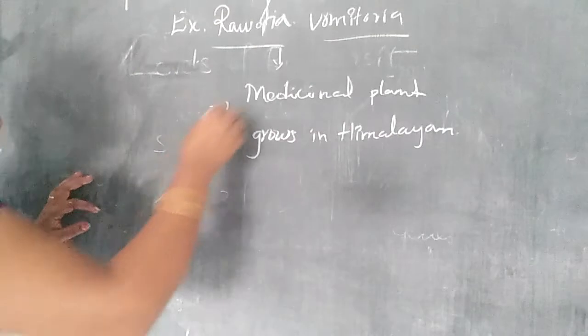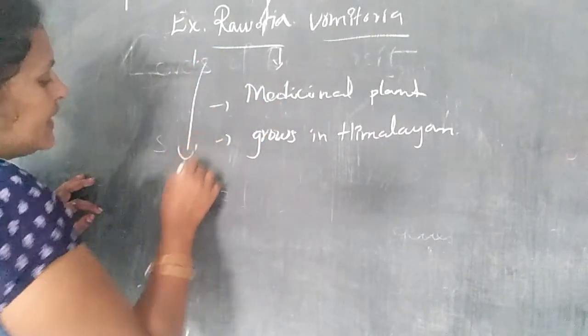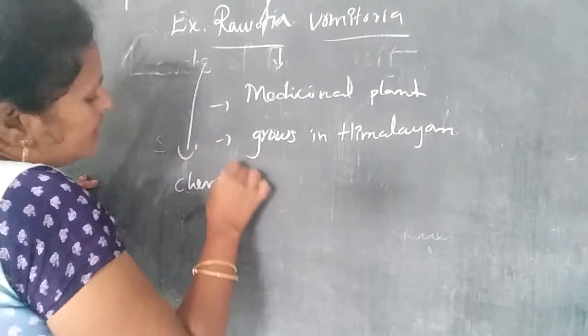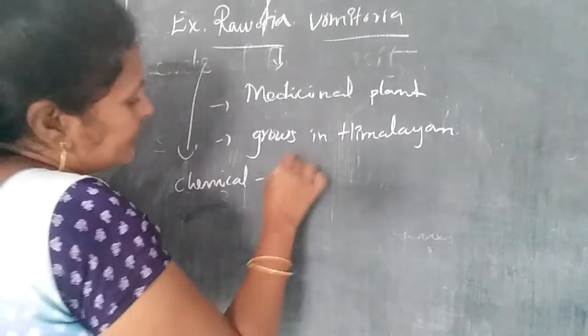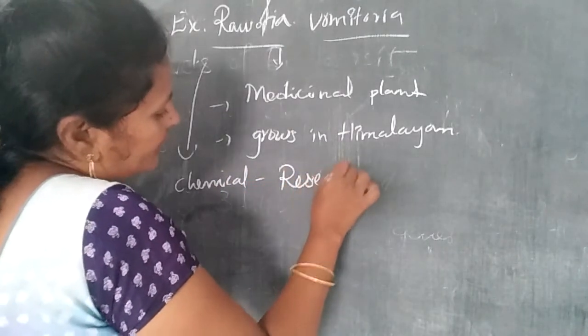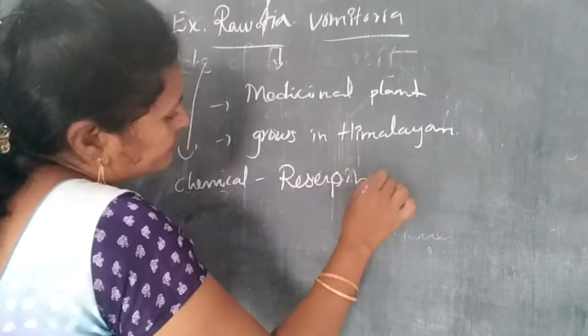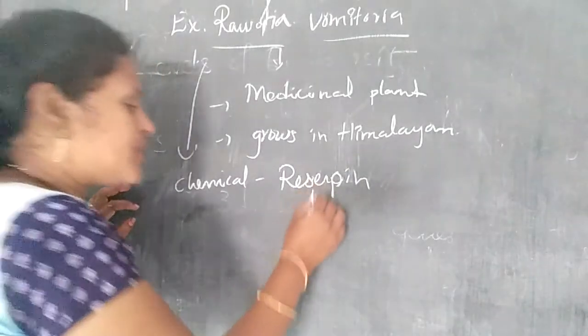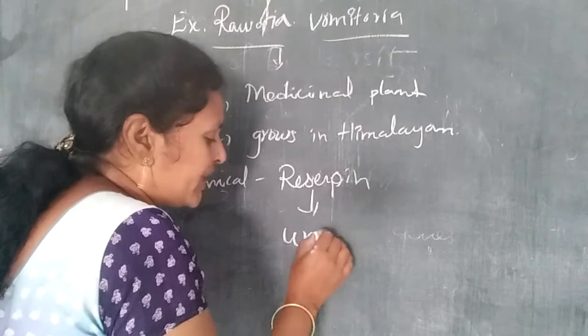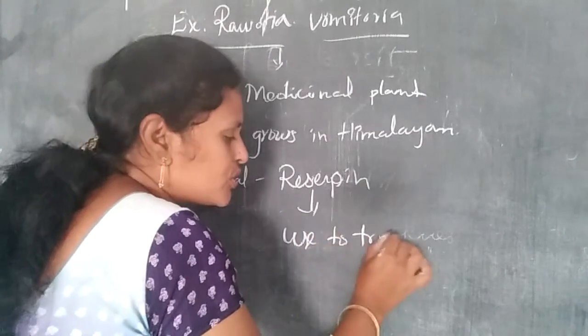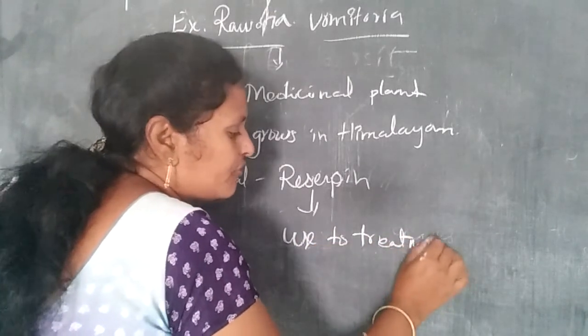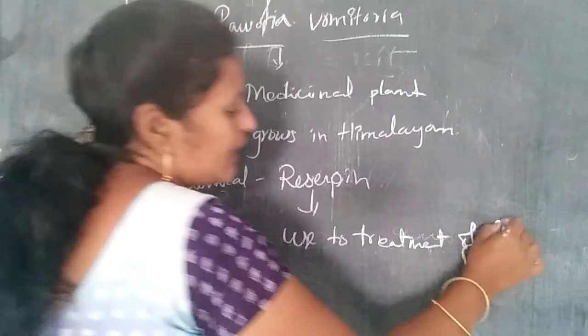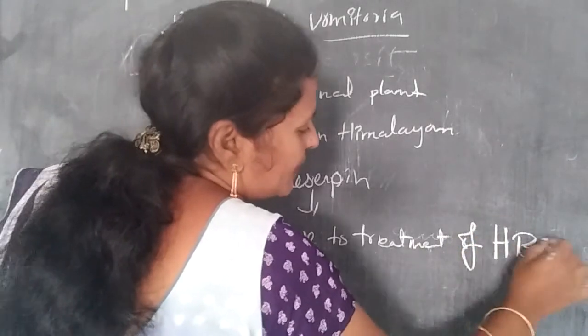Rauwolfia vomitoria produces a chemical, reserpine. The reserpine is used for the treatment of high BP, high blood pressure.